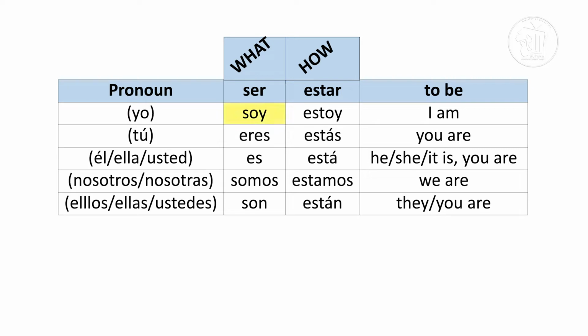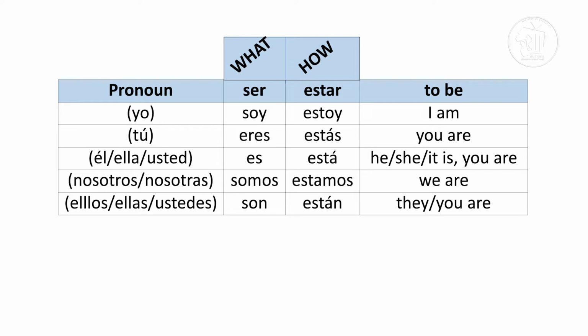Yo soy, tú eres, él es, ella es, usted es, nosotros o nosotras somos, ellos o ellas son, ustedes son. Those were the conjugated forms for the verb ser in Spanish.